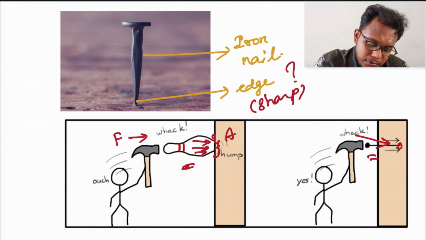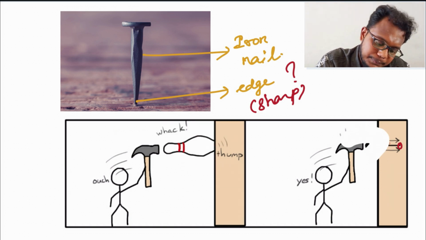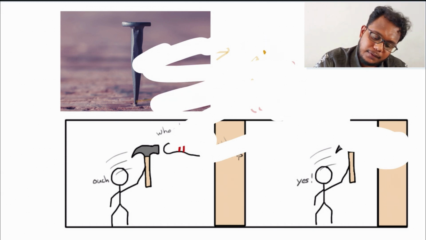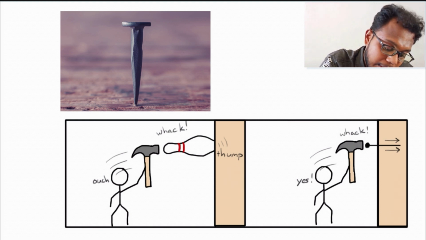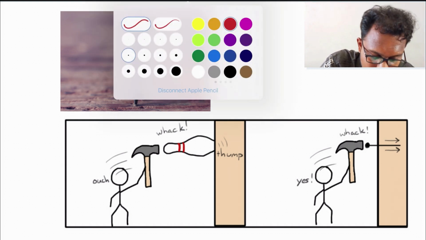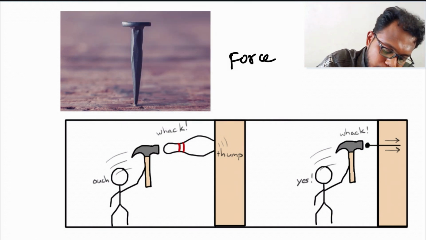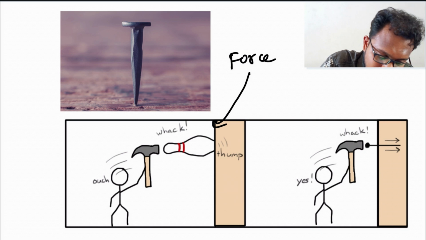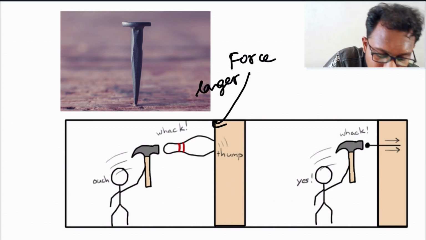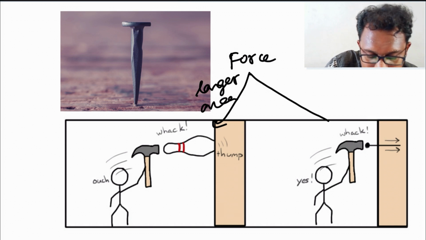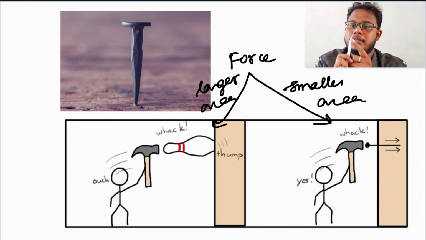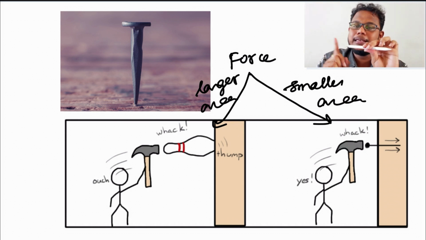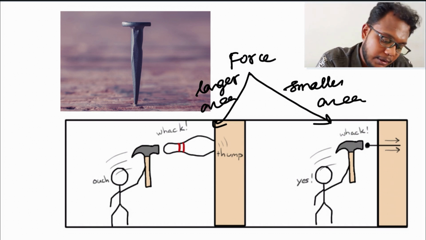Are you able to find that? So can we see it once again? What happens when the force is given to a smaller area and a larger area? For that we need force. A force is necessary, and here the force is given to a larger area. There the force is given to the smaller area. What do I mean by smaller area? In case of an iron nail, you have a sharp edge. So if you beat that iron nail using a hammer, the force is completely given to a smaller area only. That is what I told you here.